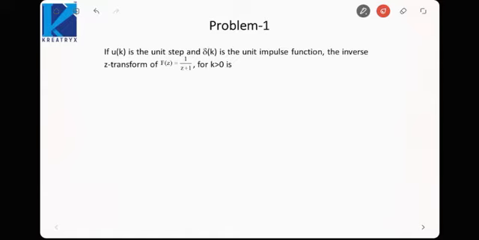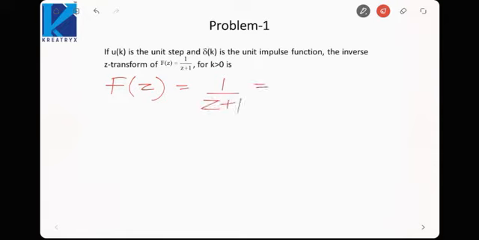So be careful while attempting the problems, because sometimes you may get confused and end up committing an error. That will earn you only negative marks, and that won't help you in any way. So try to be well aware of what kind of problems can be asked, and try to be good at those kinds of problems. Let us start with the first problem. Here we have been given a signal F(z), and we need to find the inverse Z transform of this signal. F(z) is equal to 1 by z plus 1.